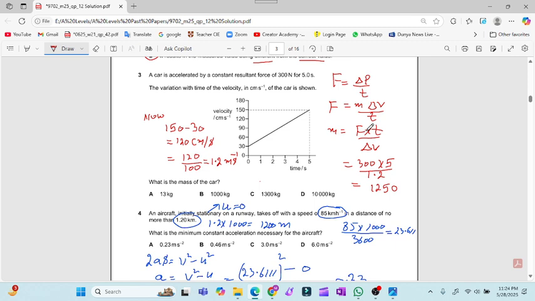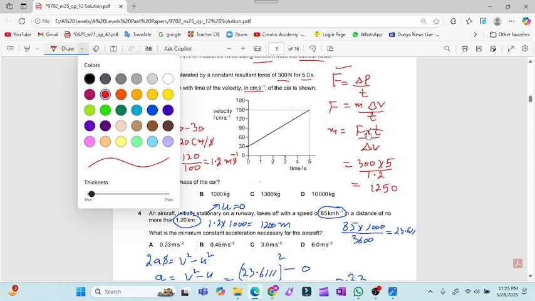A car is accelerated by a constant resultant force of 300 Newton for 5 seconds. Now the force is given, the time is given. Now velocity is given in centimeter per second. What is required? The mass of the car. In order to calculate the mass, we will apply the basic formula for the force. Force is defined as rate of change of momentum. So this is the force.